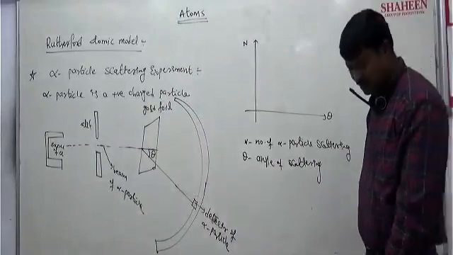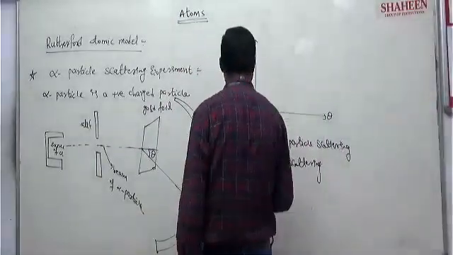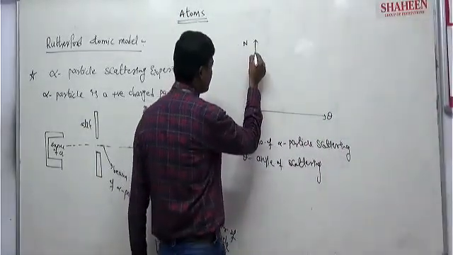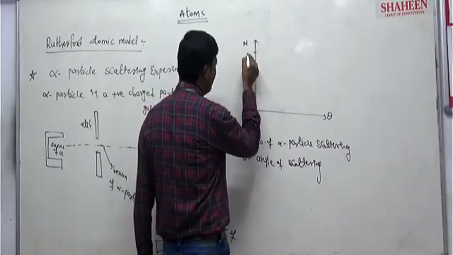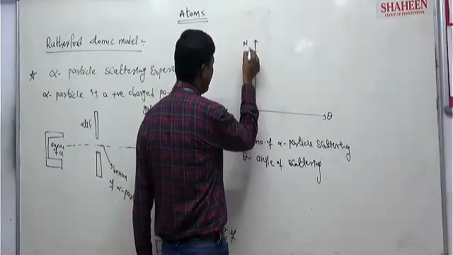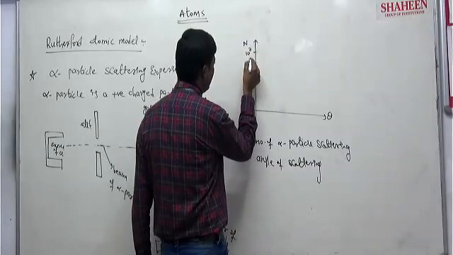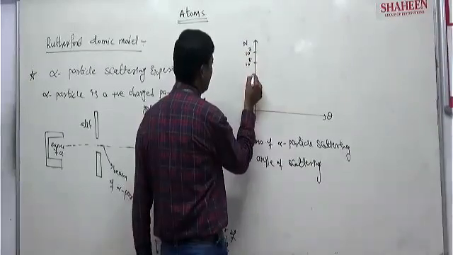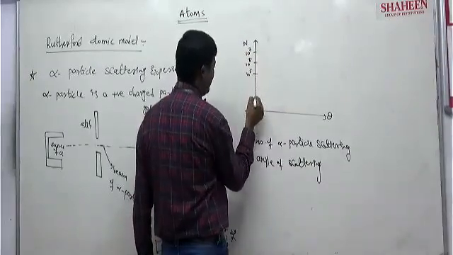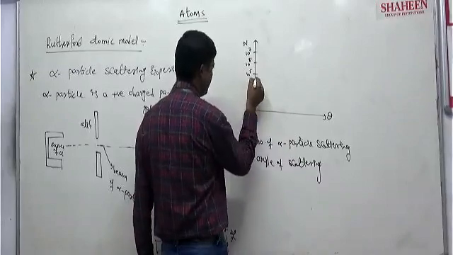They drew the graph, and it came out like this. The vertical axis has 10 to the power 7, 10 to the power 6, 10 to the power 5, and so on, down to 10 to the power 1.